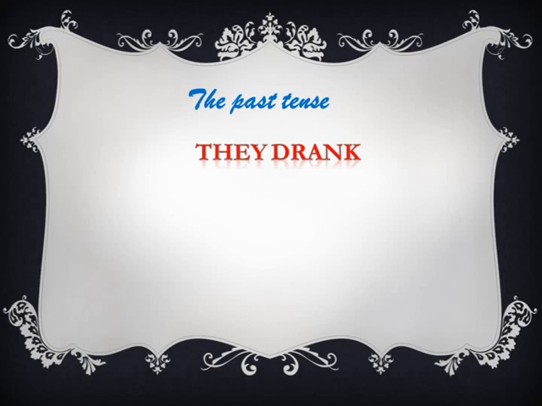Let's have an example with an irregular one. They drank. We know that to drink is boire. We know that boire is irregular. So we put elles. Again, it's feminine plural. With elles, the avoir auxiliary is ont, but the boire is going to completely change into bu. And as you can see, I have not added an extra E or an extra S.